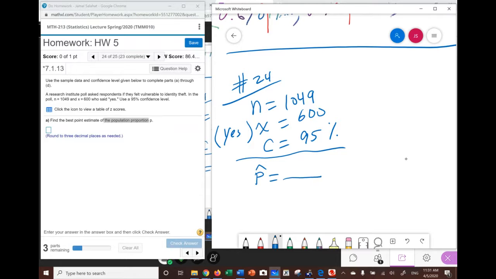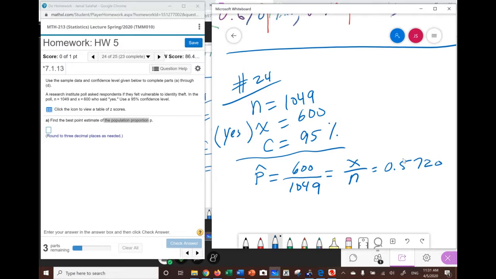And notice that p hat is the proportion, dividing x over n. So in this case, x is equal to 600 and n is 1049. So if I want to start somewhere, I will start with this number. If you grab your calculator and do the math, 600 divided by 1049, that's going to give you around 0.57. Let me put four numbers, 0.5720. So this is around 57.2%.